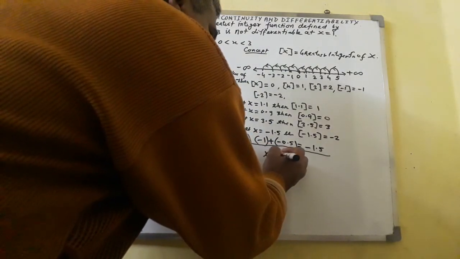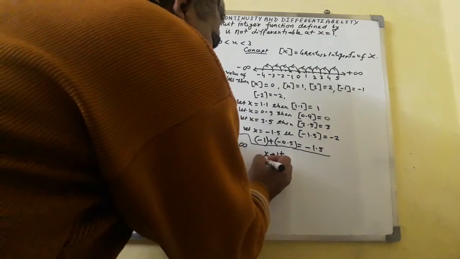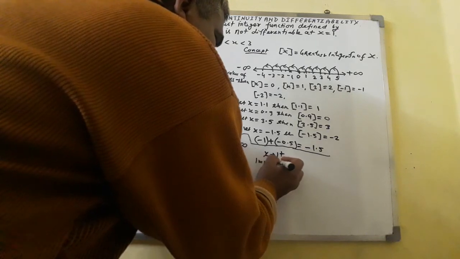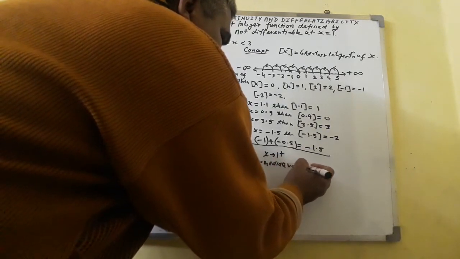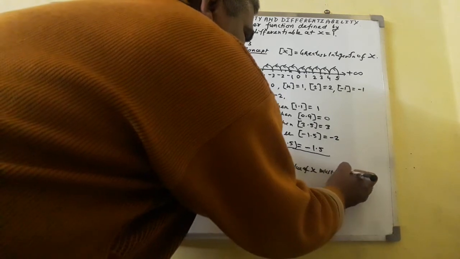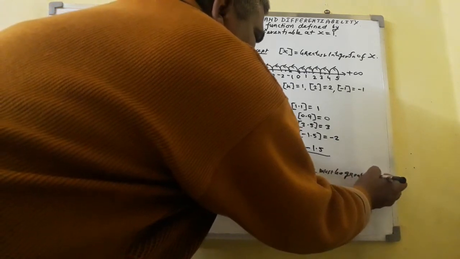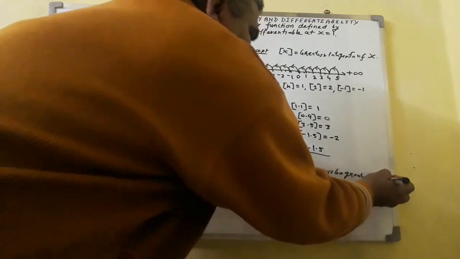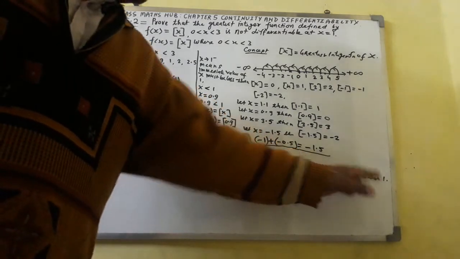x tends to 1 from the positive side means that the immediate value of x must be greater than 1.